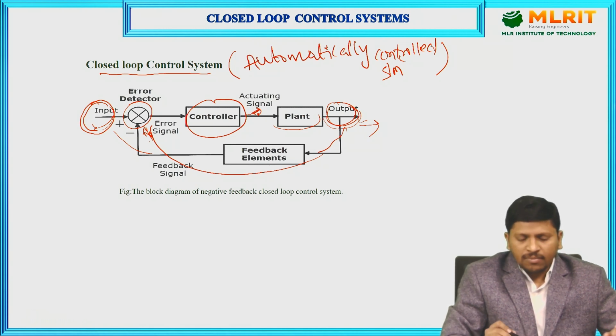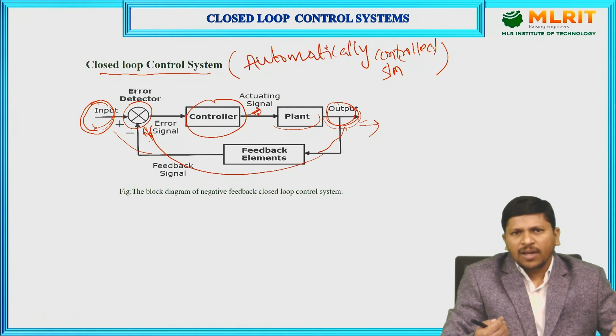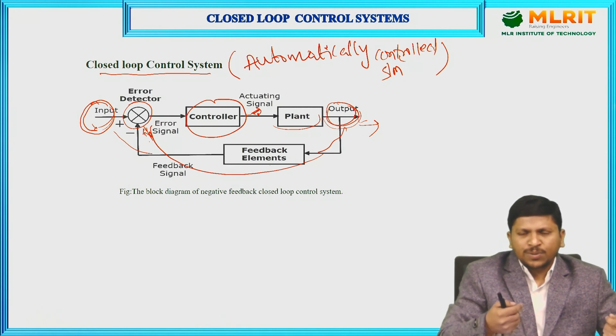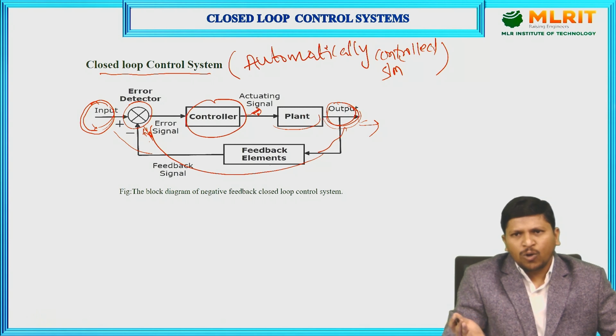And also there is an air conditioner. When we want to decrease the temperature, at that time we use the remote controller to set what we require. That one is an open loop control system.